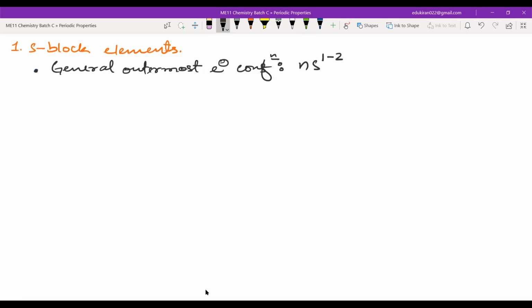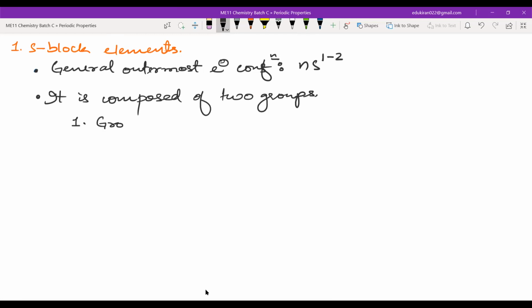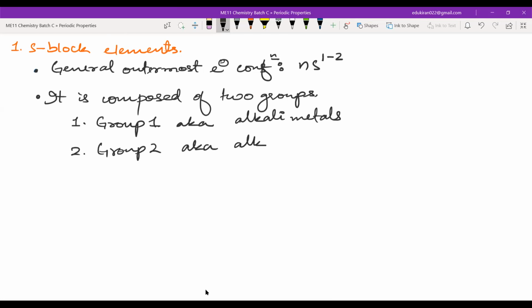This is composed of 2 groups. First one is group 1, also known as alkali metals. Second is group 2, also known as alkaline earth metals.